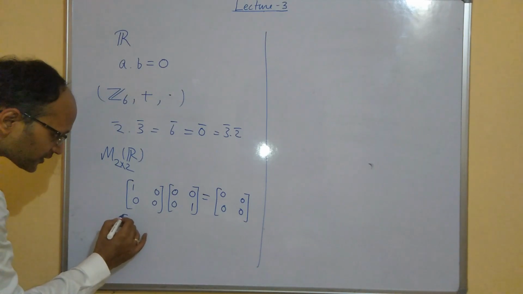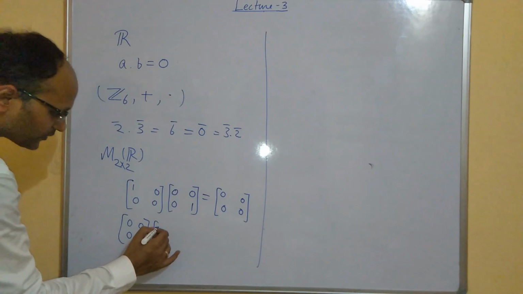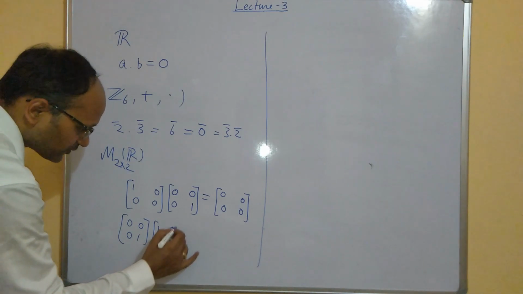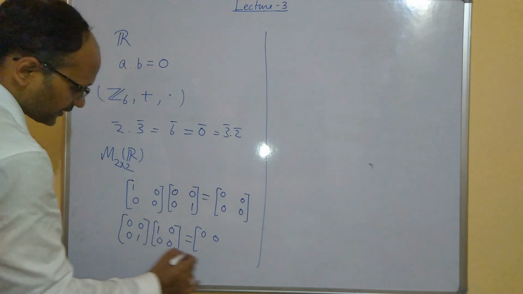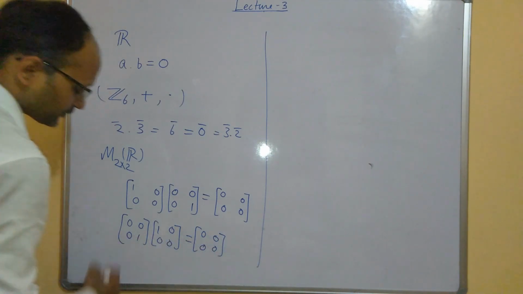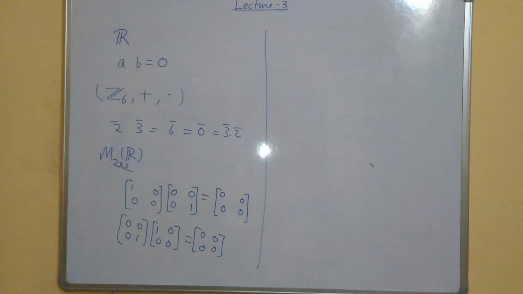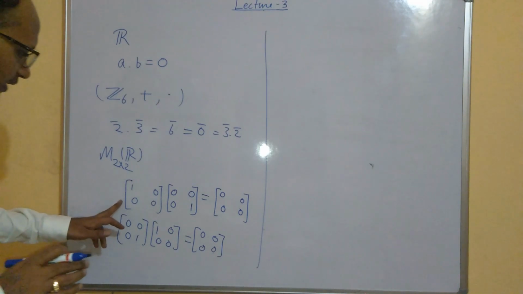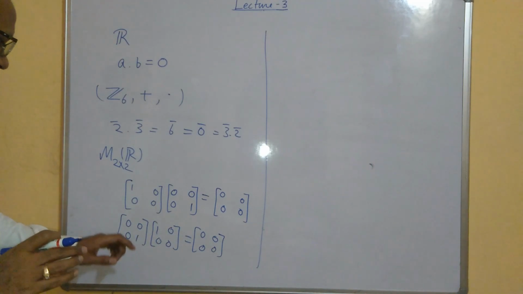And what about the product of 0 0 0 1 and 1 0 0 0? The first row is 0 and the second row is again 0. So for these matrices, either way we multiply, you will get 0.